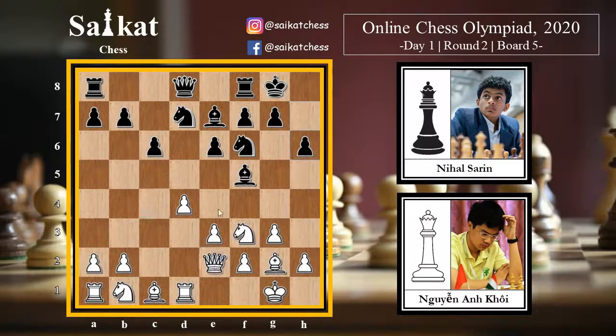However, white here goes for queen e2 with the idea of bishop f1 maybe, and also activating the queen side here. Black goes for bishop h7 as we were discussing earlier. Knight c3 by white, going for development.